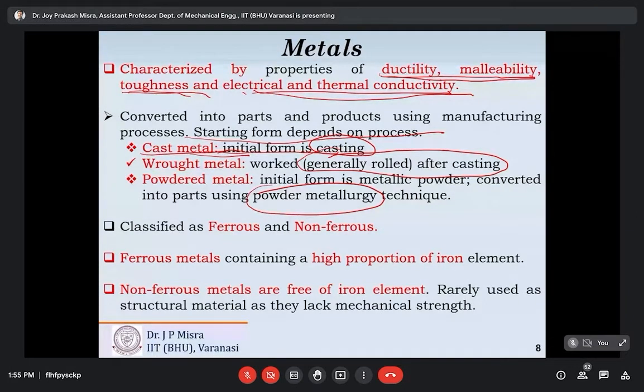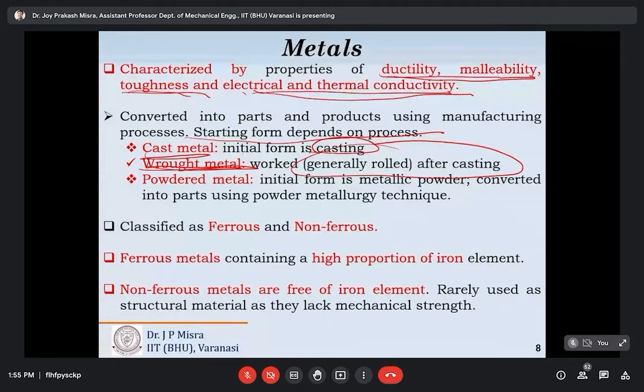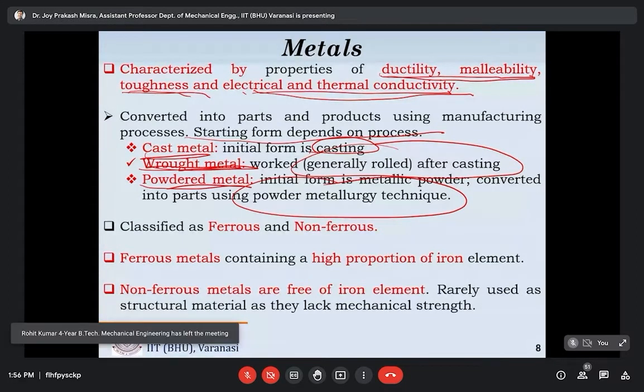These are the three routes of getting metals or alloys, and the starting form depends on the process employed to convert the raw material into an intermediate form. If casting is employed, you get cast metal. If the rolling or metalworking process is employed, you get wrought metal. And you get powder metallurgy products if the powder metallurgy technique is employed.